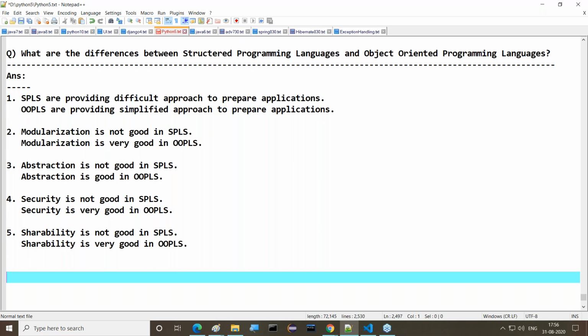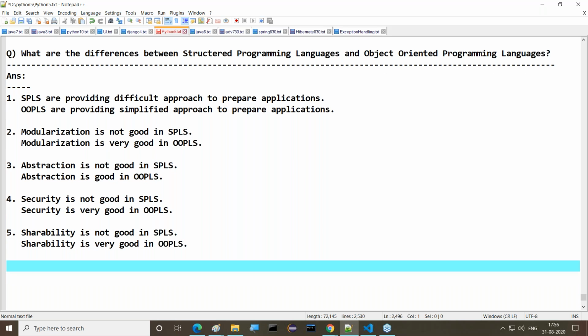So what about the shareability? Right, sir. One time if we define a module or a package, whatever it may be, we can share that module and package to any number of Python programs outside. One time if we define a module or package, we can reuse it and share it to multiple applications at a time. So shareability is very good, but this type of environment is not available in the case of C, that means in structured programming languages.